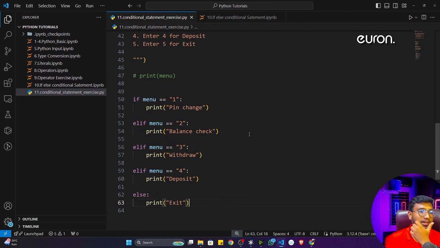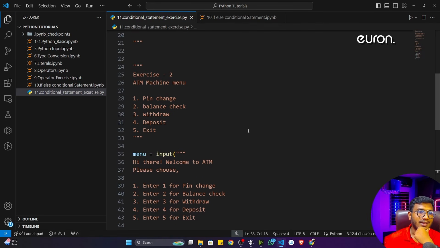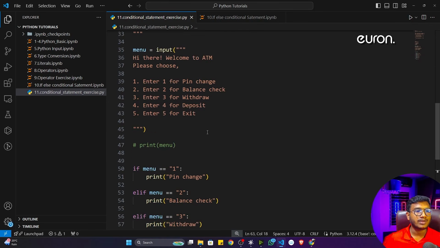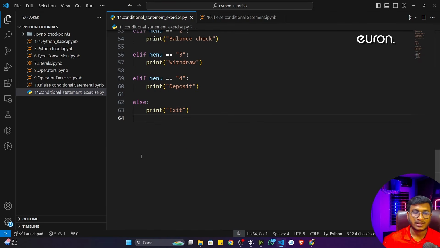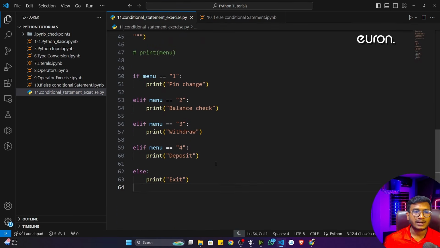So yes guys, this is all from this particular video. I did these two exercises. Now what you can do, guys, is do an exercise by yourself. You can create a multifunctional calculator. I think I showed you the operators, right? Like addition, subtraction, division, multiplication. So with the help of that, you can create a multifunctional calculator.